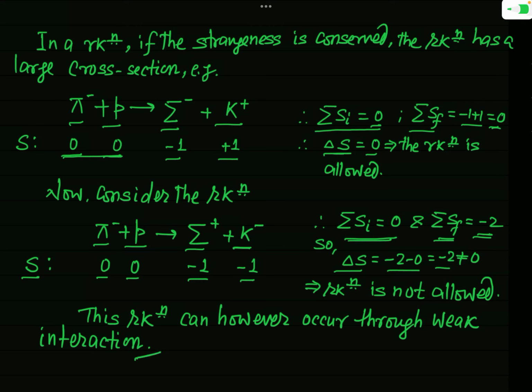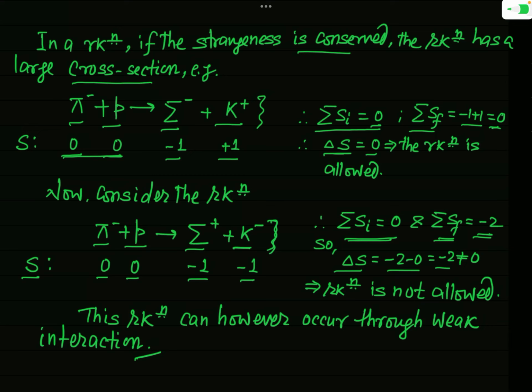Okay. Now one thing you should remember is that if in a reaction the strangeness is conserved, the reaction has a large cross section. It is found experimentally that as the first process is allowed on the basis of strangeness conservation, this reaction has a large cross section, and the process which I am just showing here is not allowed by the conservation of strangeness.